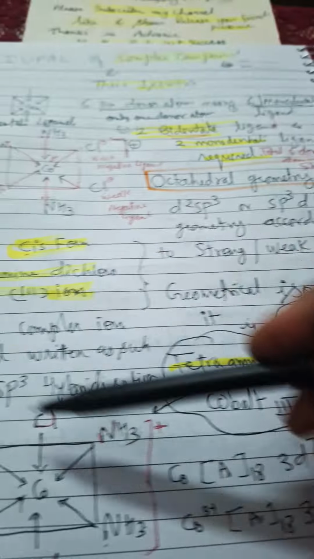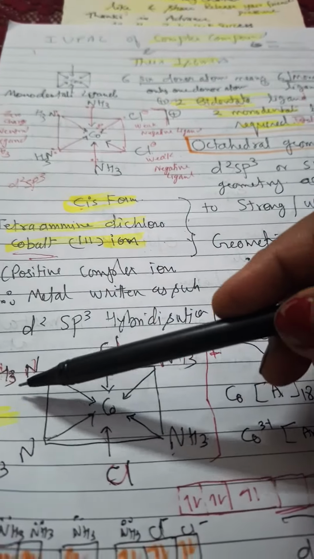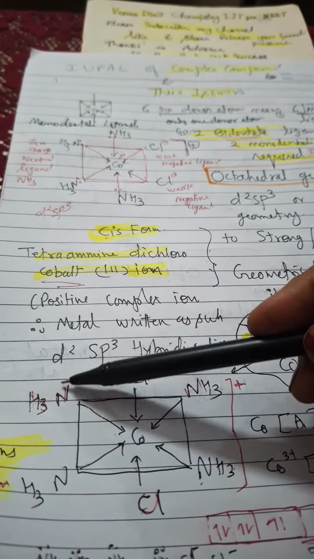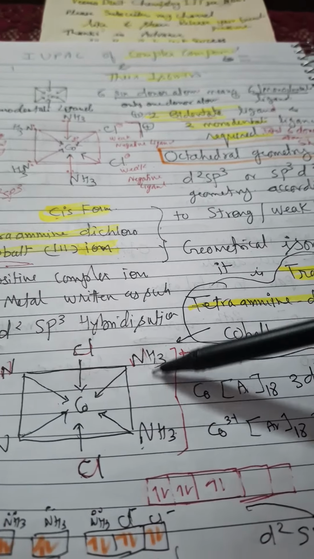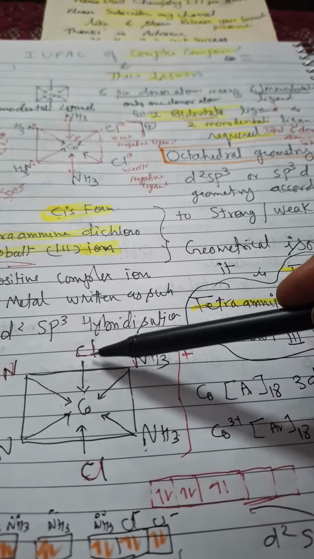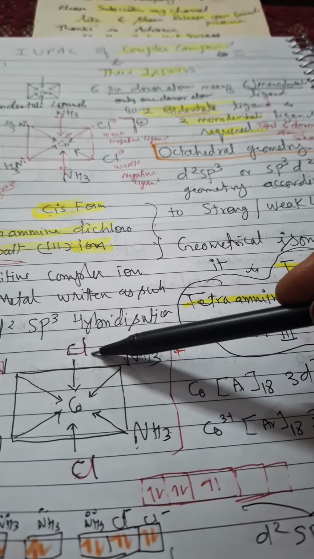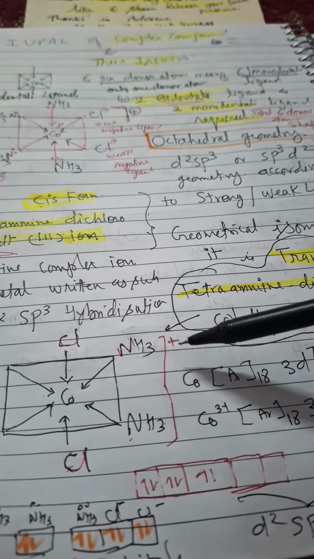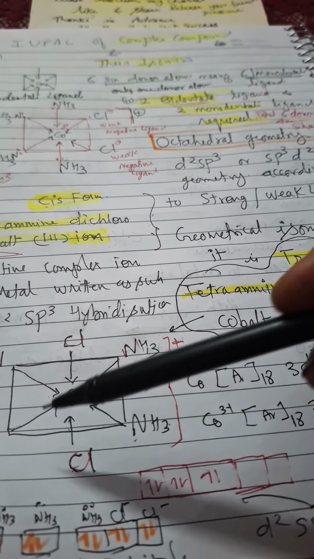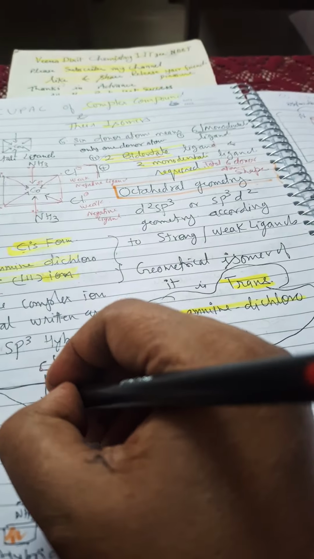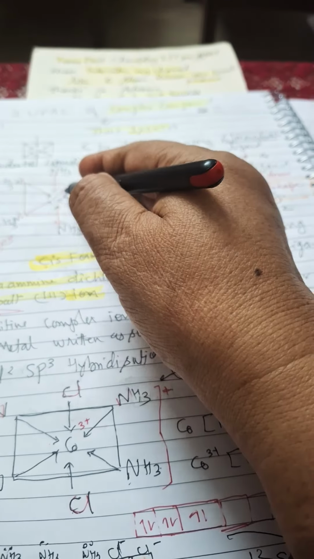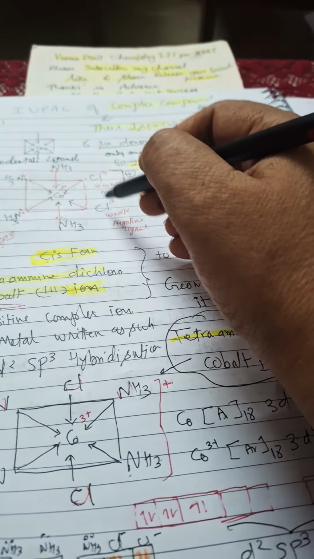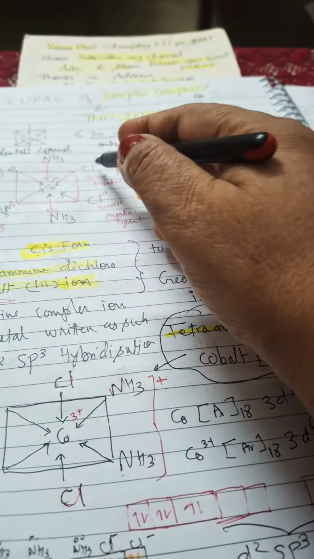Now we will go for this. We discussed all monodentate ligands. Here NH3 is a neutral ligand, 0 charge, 4 NH3, 0 charge. Only 2 Cl are there, each carrying 1 negative. So 1 negative of this, 1 negative of this, and this complex ion has a positive charge. So cobalt must have 3 positive. So I am writing here 3 positive. This central atom has 3 positive, so minus 2 plus 3 minus